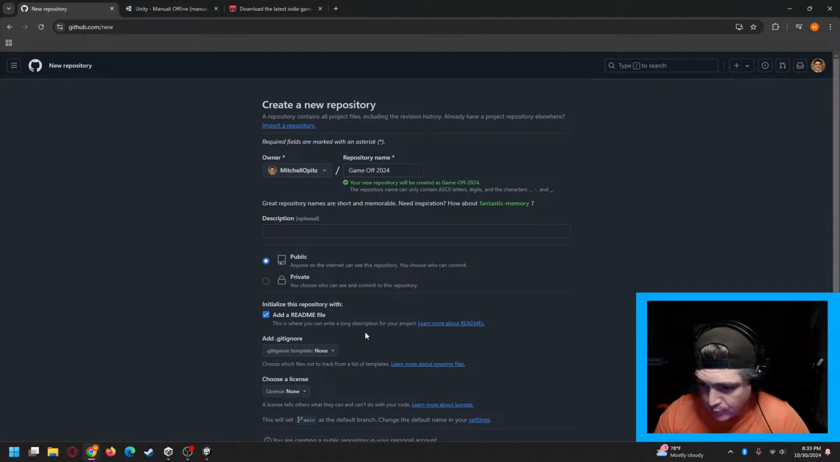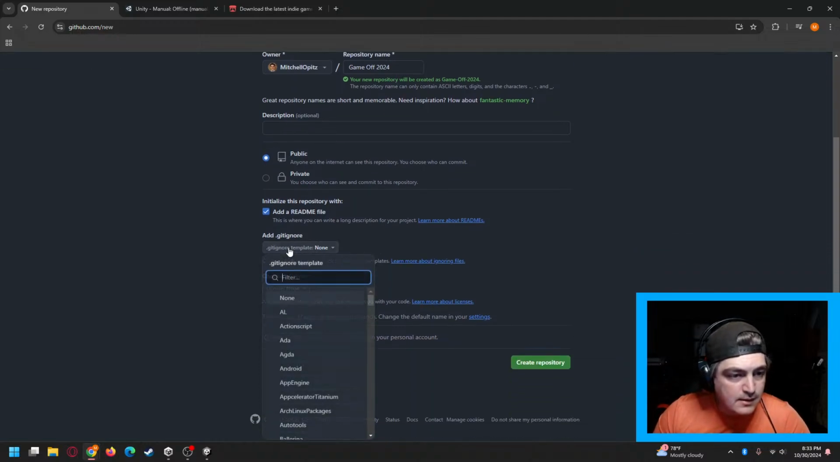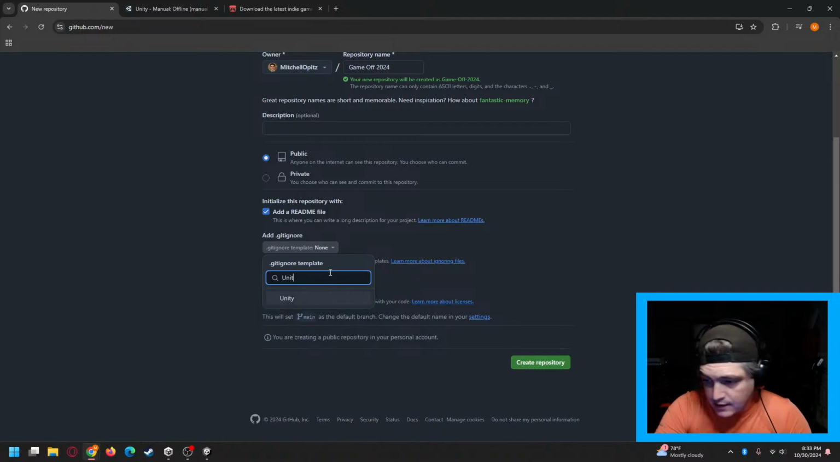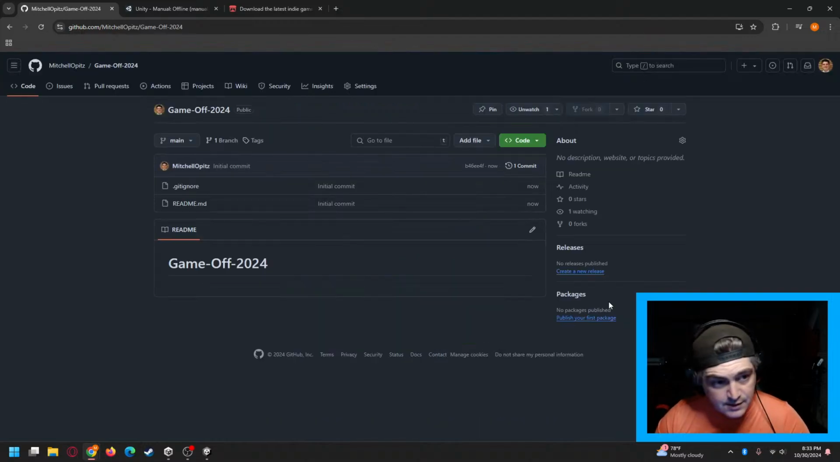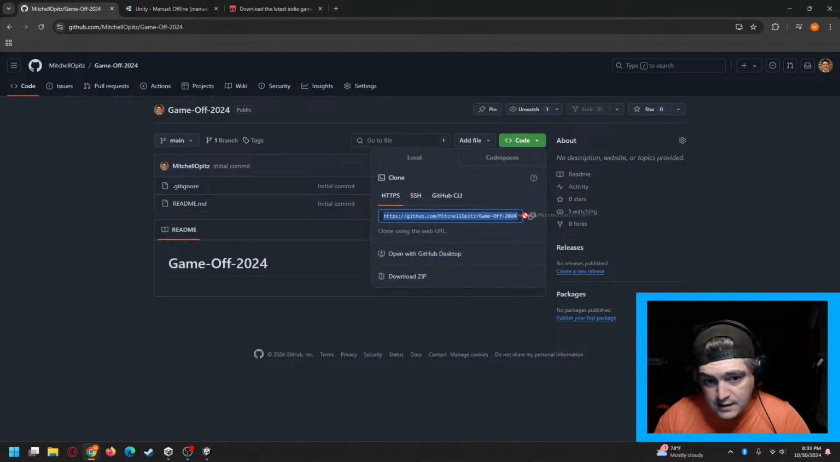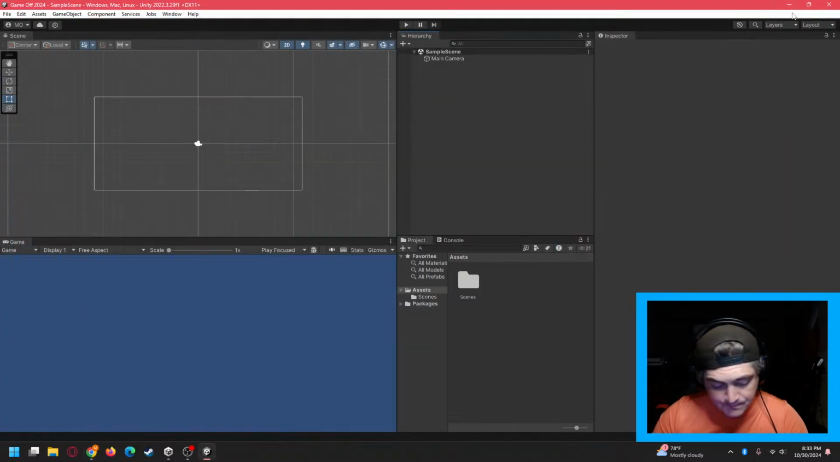I am going to add a README file. I always like to have documentation so people can know what they need to do, where they can see it. Git ignore. I am going to add a git ignore for Unity. You don't have to. I do a couple things that I don't like to include in the repo just for size. And we're going to create that repo. Usually doesn't take too long. There we go. We're good. And we're going to get the URL for that repo. Copy it over to our clipboard.